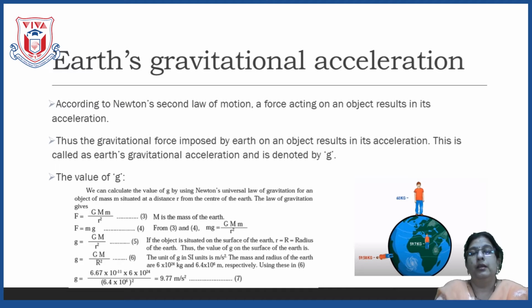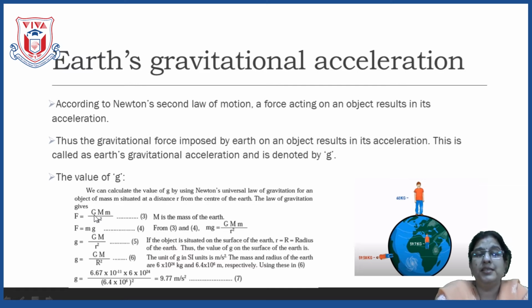See here children, according to Newton's universal law of gravitation, every two objects on the earth, they apply the force on each other, and that force in between two objects is directly proportional to the product of their masses and inversely proportional to the square of the distance between them. So, here the equation is F is equal to G M m upon r square.